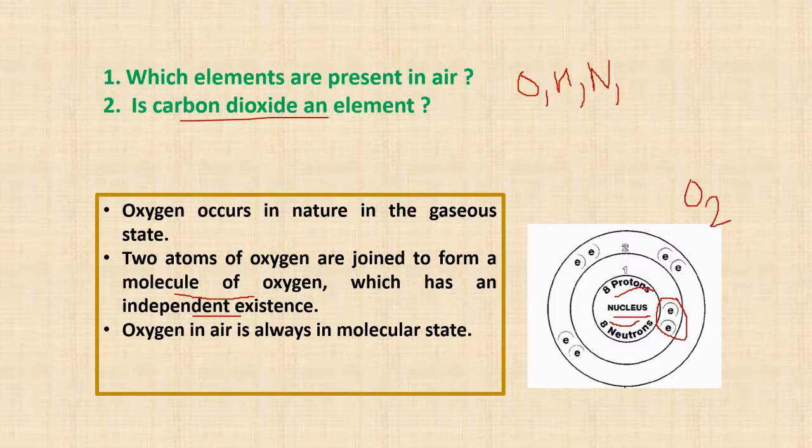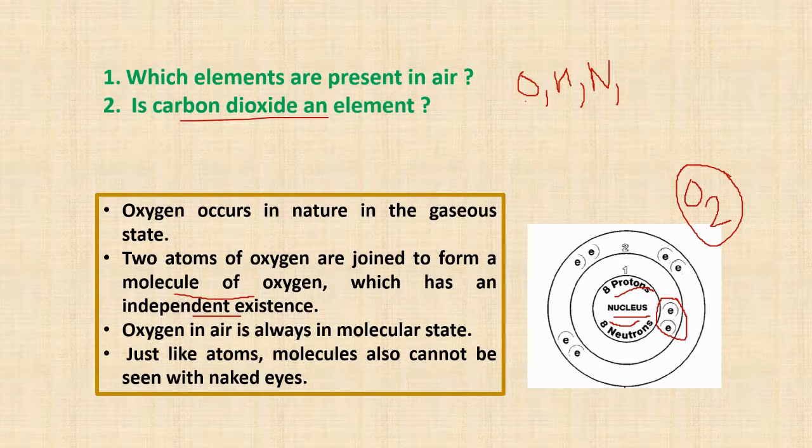Oxygen in air is always in the molecular state. Now this oxygen, O2, is in the molecular state in air. It is always in its molecular state, not in the single state, that is O. So in air it is always in the molecular state. Mostly gases in the air are in the molecular state.